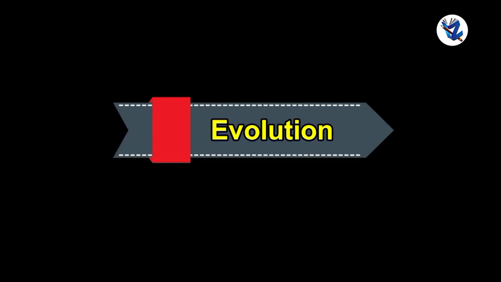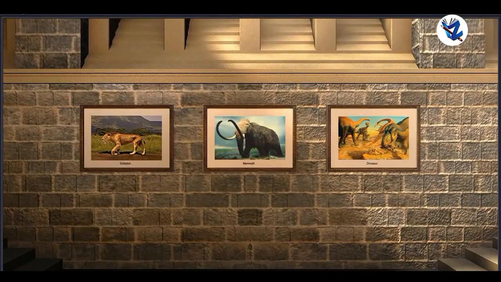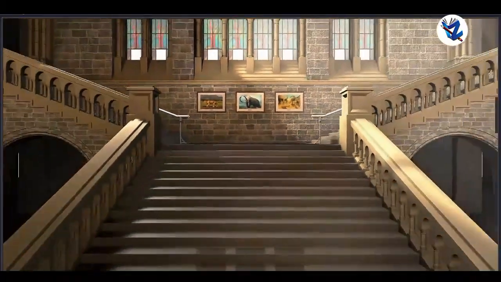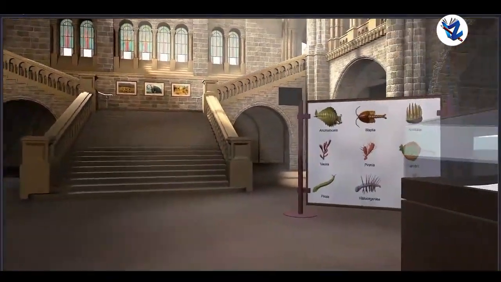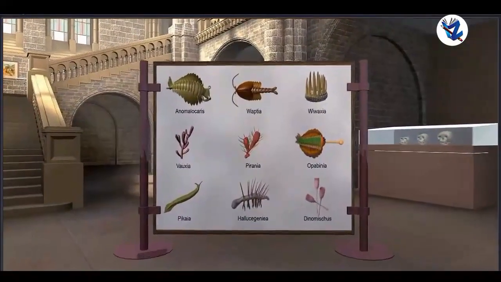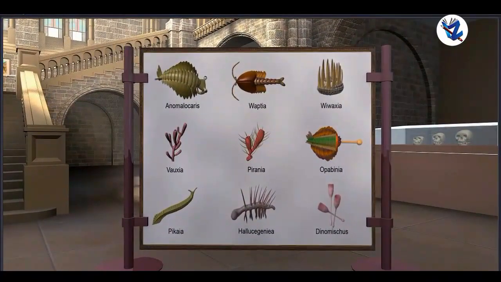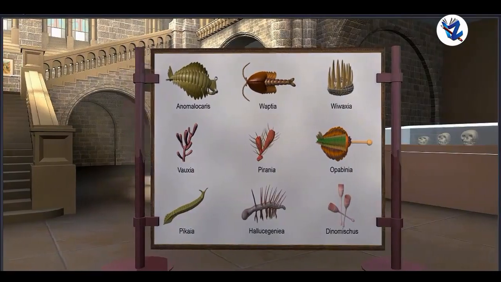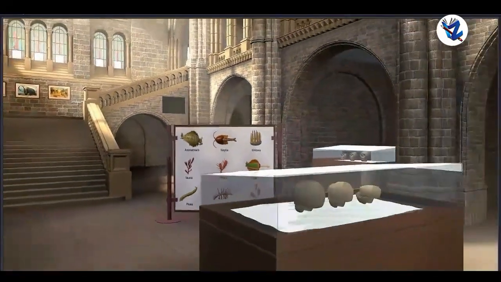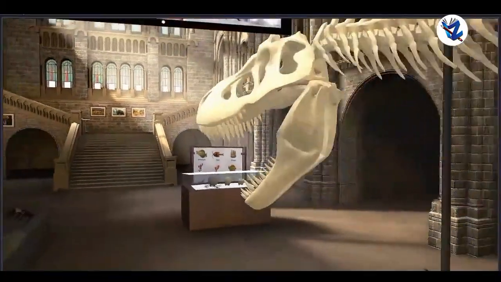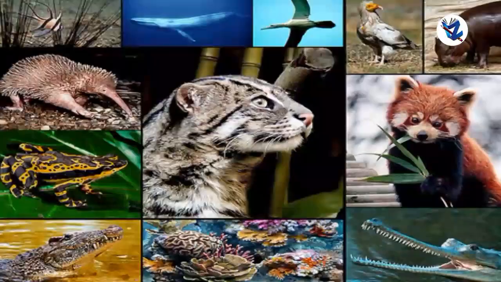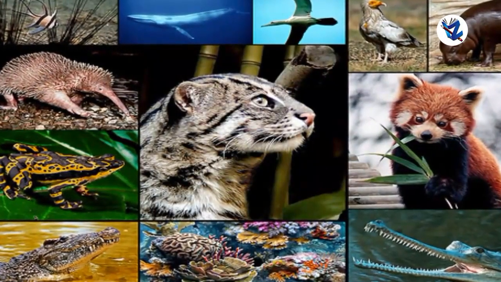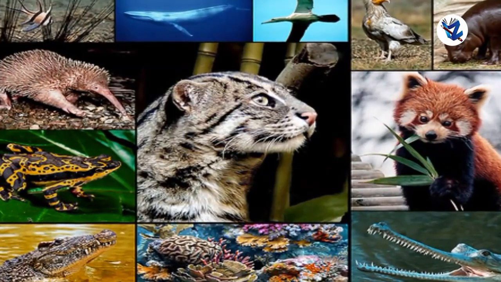Evolution. It is the gradual change occurring in living organisms over a long duration, and this is a very slow going process through which development of organisms is achieved. Formation of new species due to changes in specific characters of several generations of living organisms as a response to natural selection is called evolution.